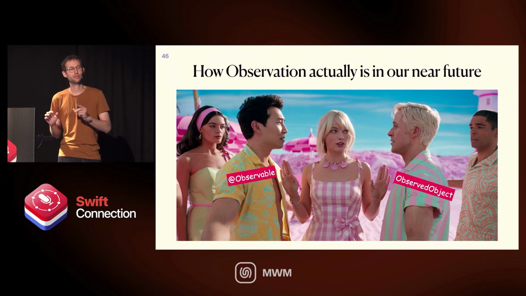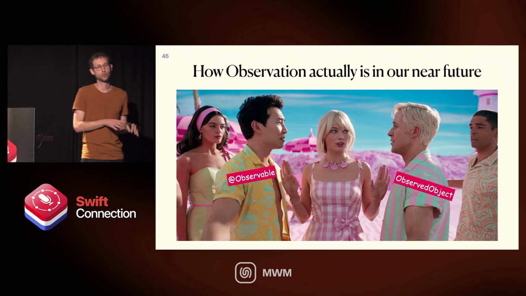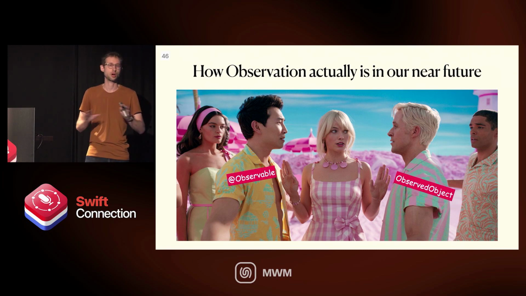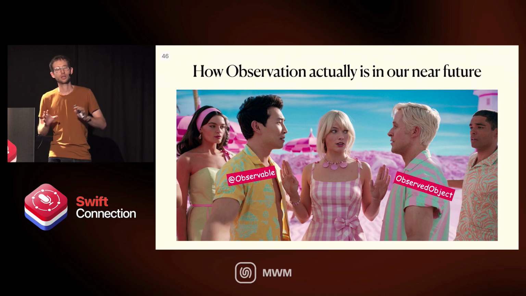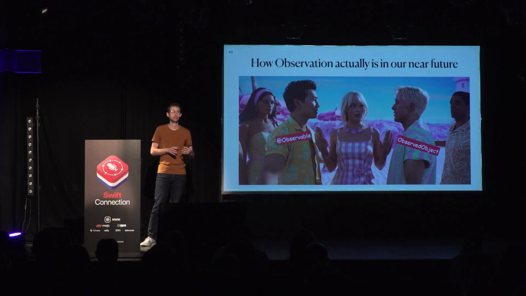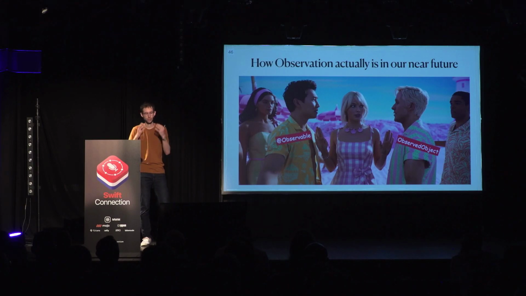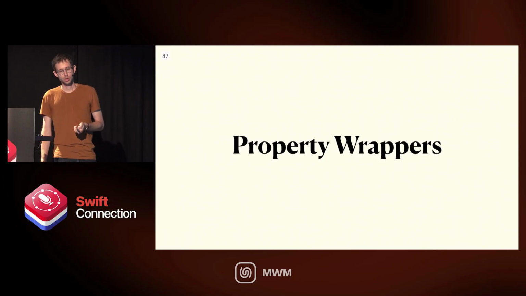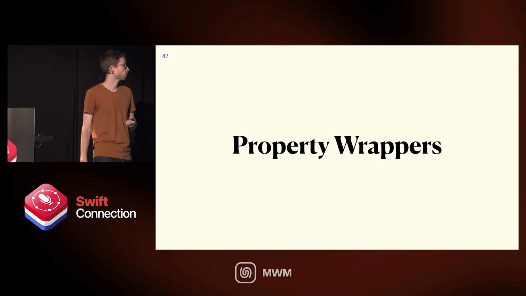Some of us might have observable object, observed object, and observable in the same project, and then it's probably going to be very confusing. Even if not, at least mentally, maybe you're jumping between projects where one migrated and one didn't. One is iOS 17 plus, one is iOS 16 plus. So either mentally or actually in the code base, we will have to understand how things work with and without. The first and maybe the most confusing thing is property wrappers.